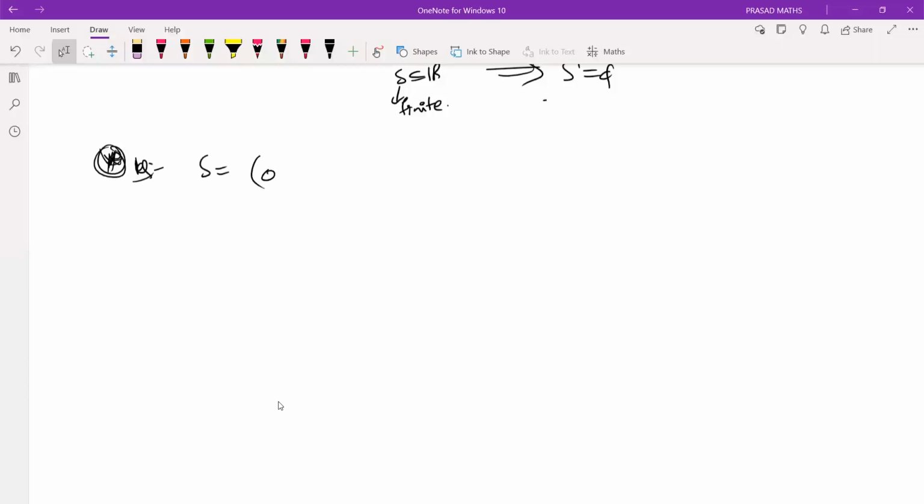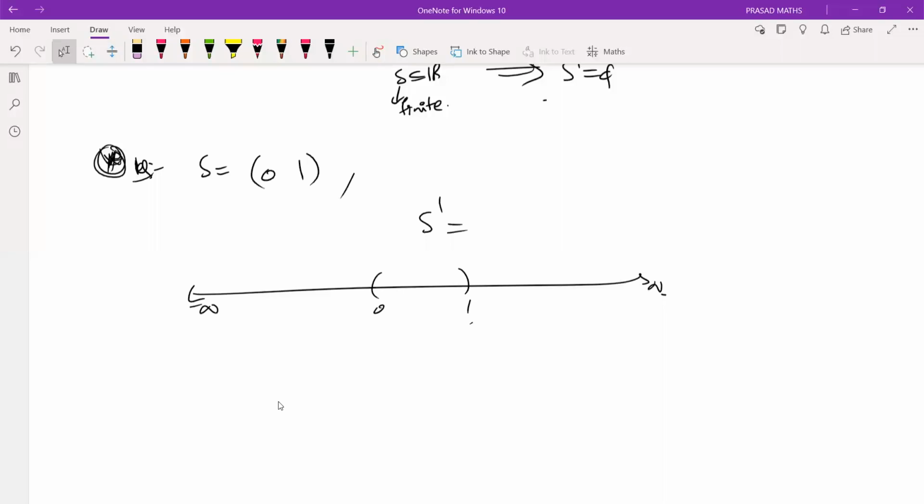Yeah. Suppose you take this. What are the limit points? 0 and 1. Yeah, closed interval 0, 1. Is it a limit point? No. Does it contain any point of the set S? No, sir. Is it a limit point? Yes, sir. You take any neighborhood, it contains at least one point of S other than 0. Therefore 0 is a limit point.